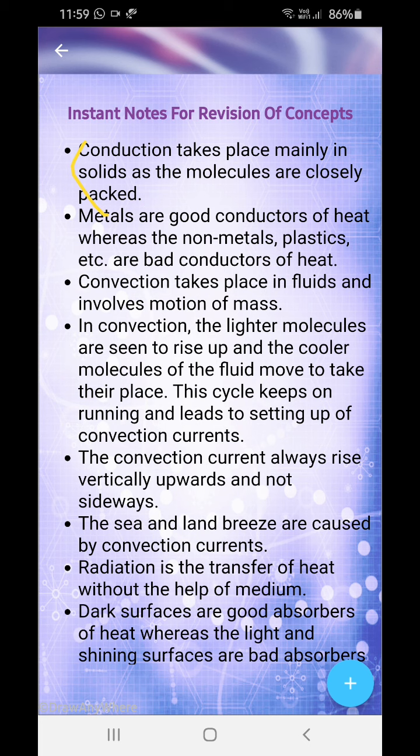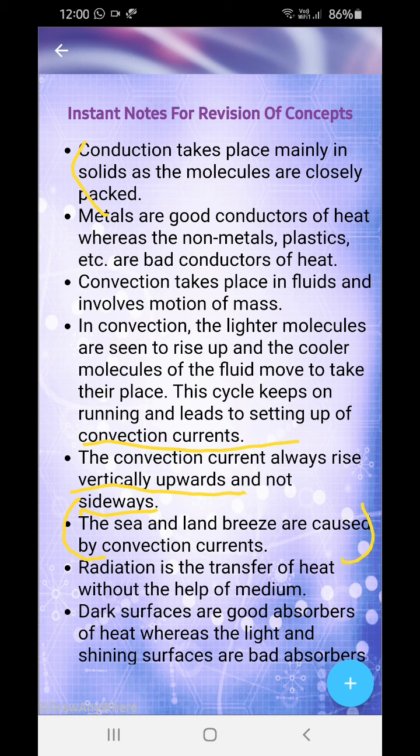Now, convection takes place in fluids, that is, liquids and gases, and involves motion of mass. That means the particles themselves are transferring heat. In convection, the lighter molecules rise up, and the cooler molecules take their place. The cycle keeps running and leads to convection currents, that is, storms. Convection currents always rise vertically upwards and not sideways. That's why if we are taking heat from the side of a fire, it will be radiation always. Sea and land breezes are caused by convection currents.